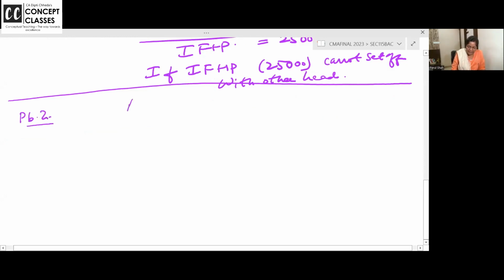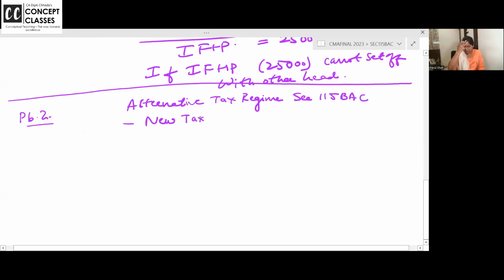Problem number 2, write the heading: Alternative tax regime, Section 115BAC, new tax policy.